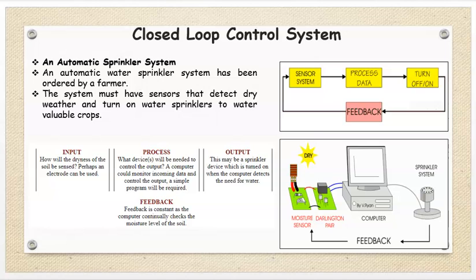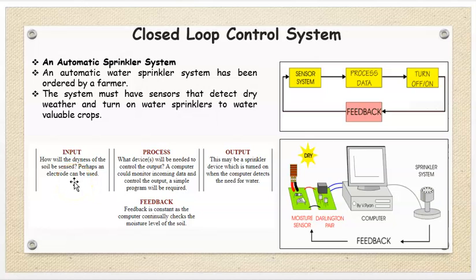An automatic sprinkler system. An automatic water sprinkler system has been ordered by a farmer. The system must have sensors that detect dry weather and turn on water sprinklers to water valuable crops. Here input: how will the dryness of the soil be sensed?